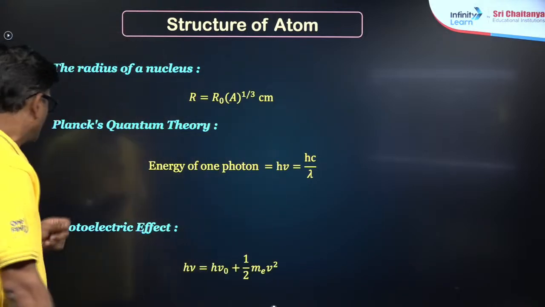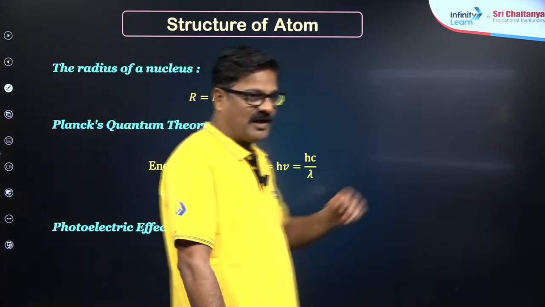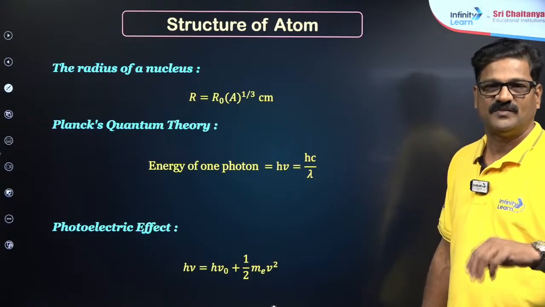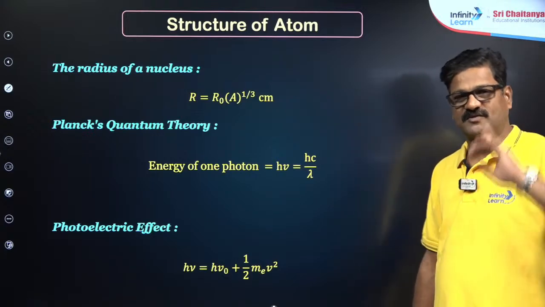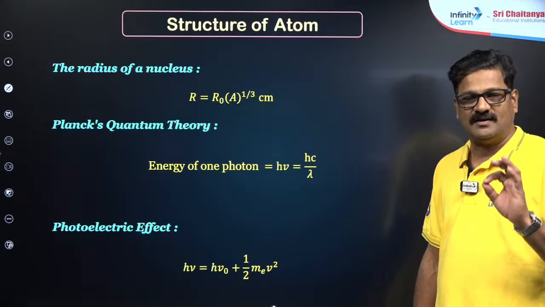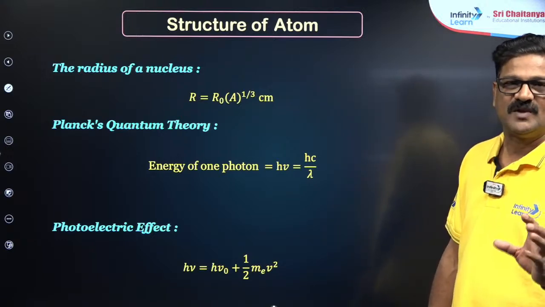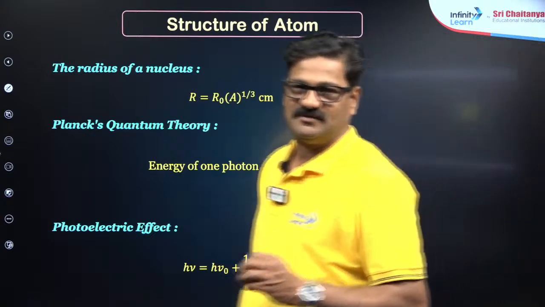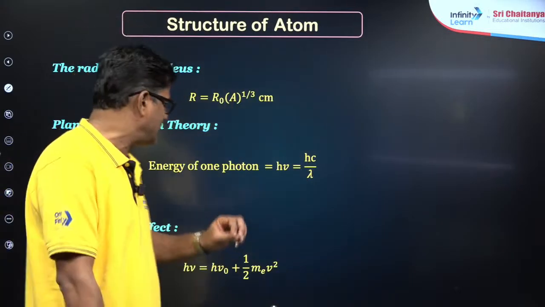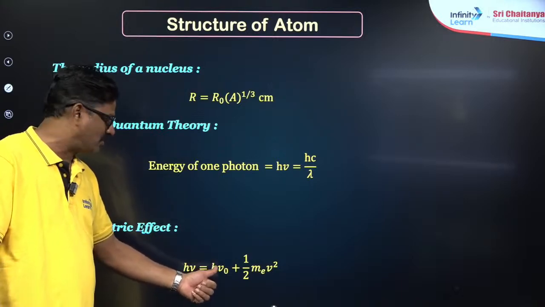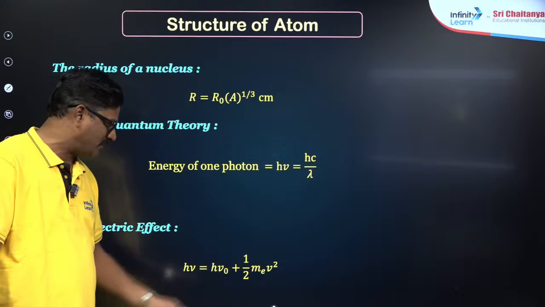Also, the photoelectric effect: when light is allowed to fall on a clean metallic surface, ejection of electrons takes place from the surface of the metal, and the phenomenon is known as the photoelectric effect. It is explained by Einstein: the energy of the incident light is equal to h nu naught plus half mv square.